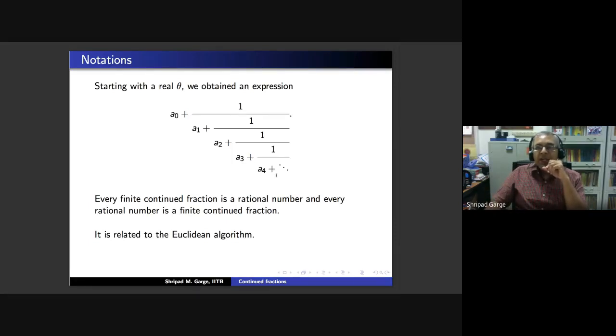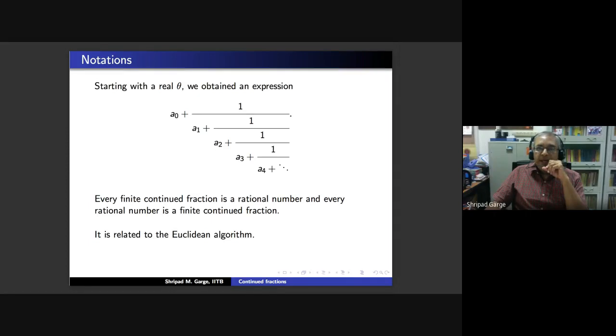So if you stop at any level an, then 1 upon an is a rational. You add an minus 1, you get a rational. Take its reciprocal, you will still get a rational, and add integers, and a finite such sequence will lead you to theta. So if you were only working up to a4, you will have 1 upon a4, which is rational. Adding a3 to that will give you a rational. 1 upon this, 1 upon a4 plus a3, is a rational, because it's the inverse of a rational.